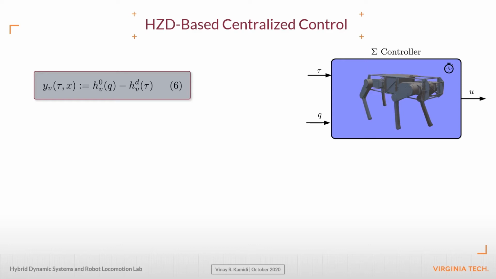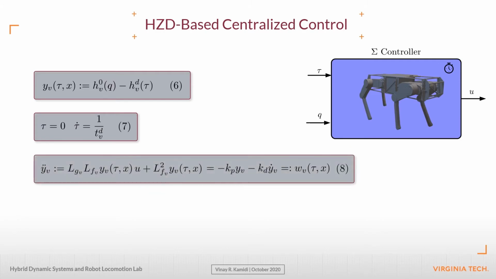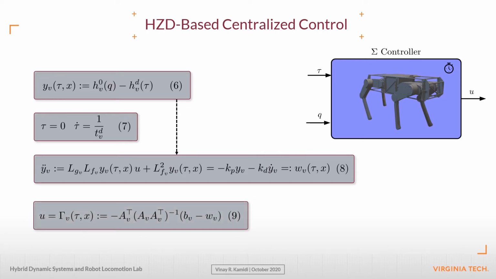Here, H subscript V superscript D denotes the desired variables, wherein tau represents the gait timing variable which evolves according to the following laws denoted in equation 7. Differentiating the virtual constraints in equation 6 along the nonlinear dynamic system yields equation 8, where Kp and Kd are positive definite gains. From the output dynamics, one can now solve for the nominal state feedback as in equation 9. That will result in asymptotic output tracking.